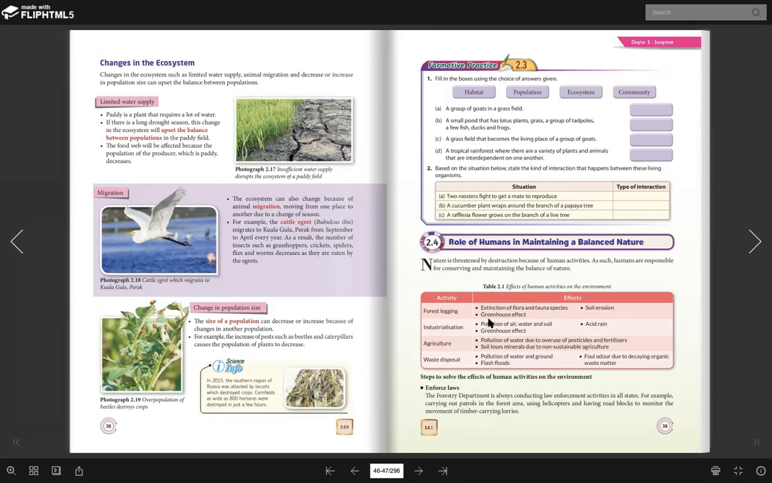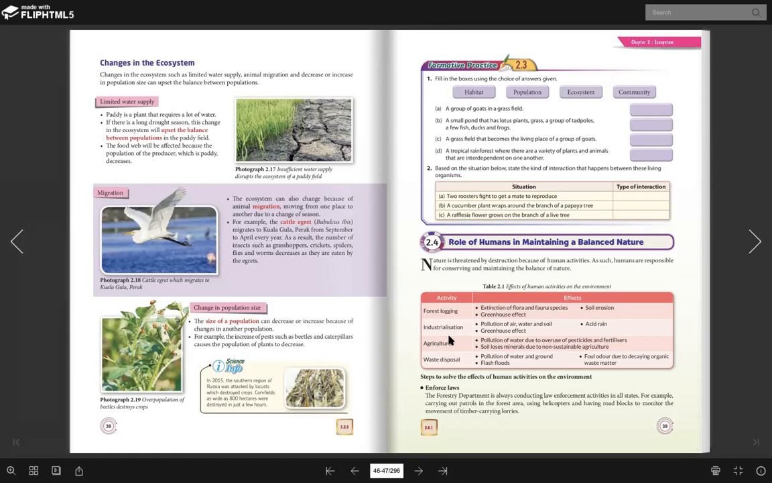Kalau greenhouse effect, satu gas sahaja, iaitu carbon dioxide. Okey, kenapa boleh menyebabkan acid rain ni? Sebab industrialization ni dia akan mengeluarkan banyak asap. Not just carbon dioxide, they also will release sulfur dioxide and nitrogen dioxide. So as a result, this can lead to acid rain. Bahayalah acid rain ni. Okey, seterusnya adalah agriculture.